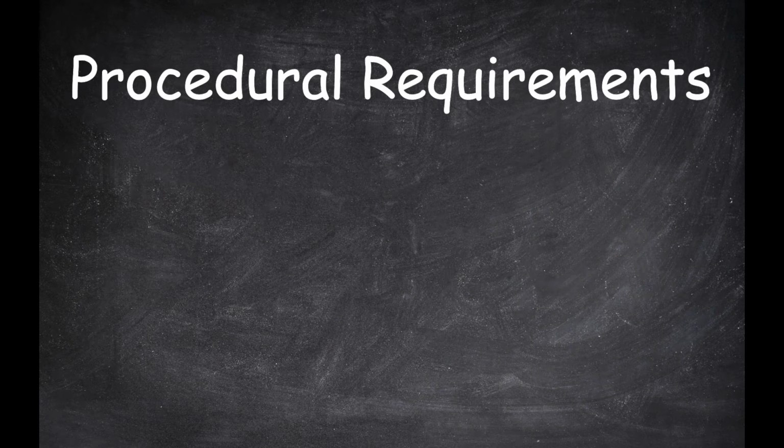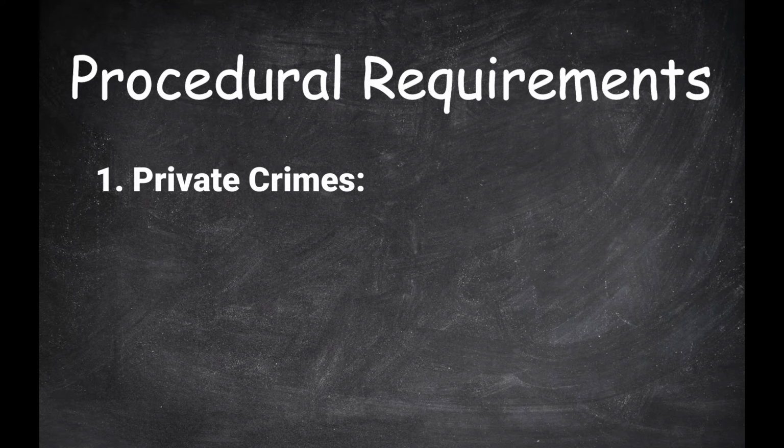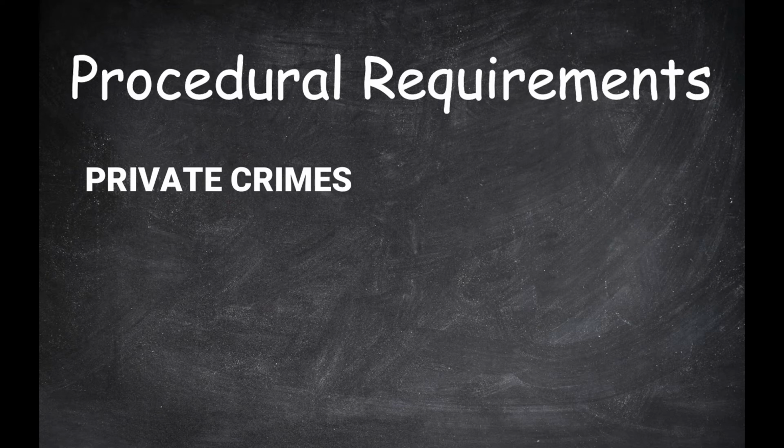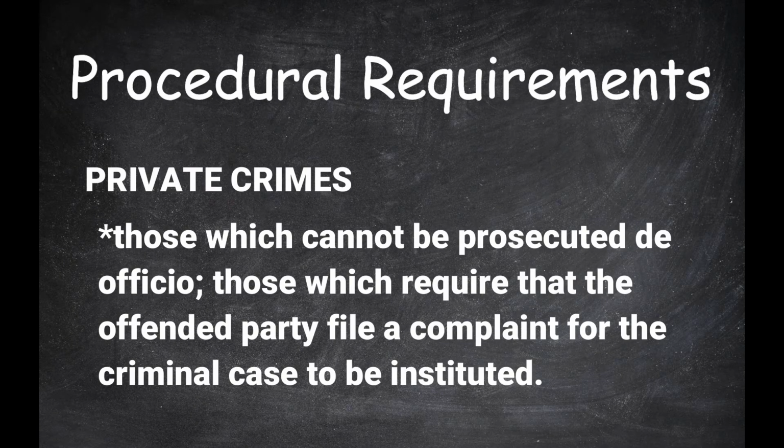According to its procedural requirements for prosecution: 1. Private crimes, 2. Public crimes. Private crimes: those which cannot be prosecuted de officio, those which require that the offended party file a complaint for the criminal case to be instituted. These are exclusively the crimes against chastity and the crimes of adultery and concubinage, but not rape.